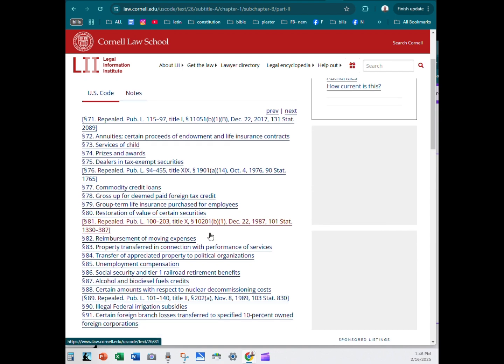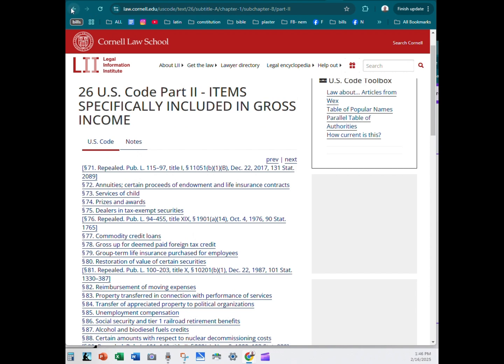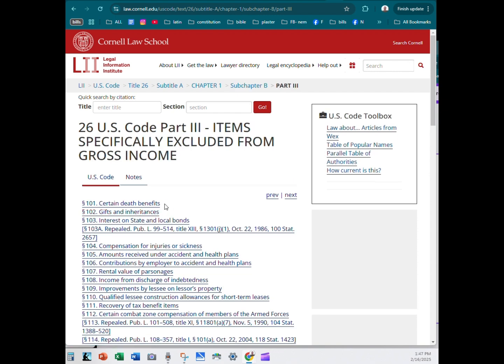Now again, is your unemployment compensation wages? No, okay, it's not. Now we've got alcohol and biodiesel fuel credits. And once again, what we're not going to see is wages or salary, okay? So now we have items specifically excluded from gross income: death benefits, gifts and inheritances, interest on state and local bonds, compensation for injuries or sickness, amounts received under accident and health plans, contributions by employer to accident and health plans, rental value of improvements by lessee of lessor's property.